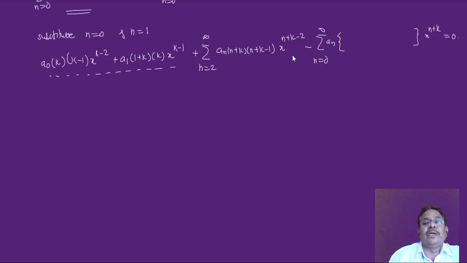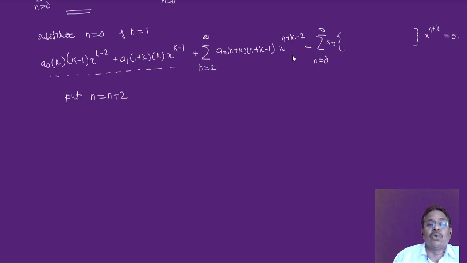Now one more change I am making here. Again I have to go for this term where I have to start from 0, so this n is to be replaced by n plus 2. So n is to be replaced by n plus 2, and what happens to this term in the above equation? So we can rearrange it like this. Put n equal to n plus 2. Actually this is not involved in our steps, whatever 7 steps we have written, this was not there. This is the special treatment for this problem only, that is from the Legendre differential equation. We have to go for this method.